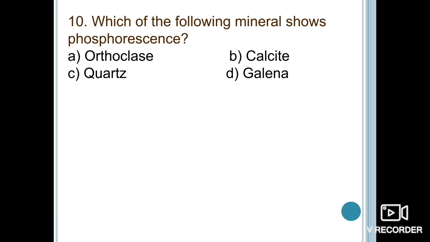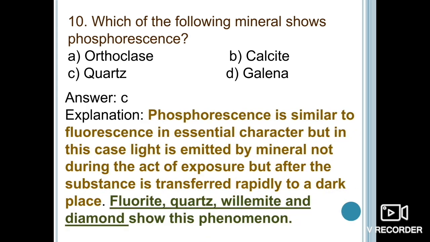So the concept behind it is, the mineral glows and emits light when placed in ultraviolet light or certain other electrical radiations. The examples of minerals which show phosphorescence are diamond and sphalerite, and quartz also shows phosphorescence.